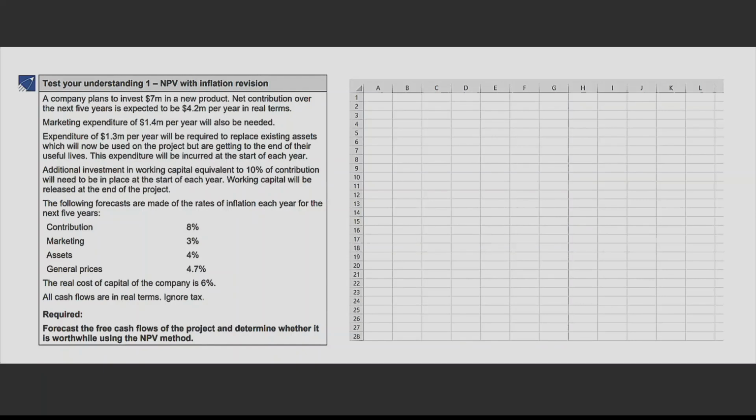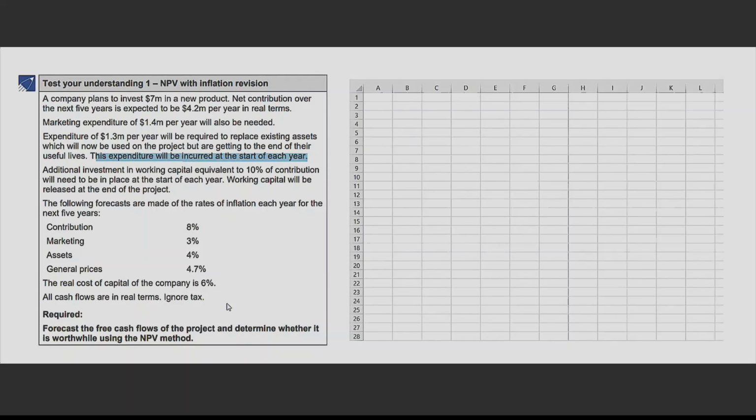After 1 year from this point, the first inflation will apply. The first return will also come. So if I take this point 0, let's suppose this point 0 is 1st January. That means on 31st December, you are going to receive your first contribution. You are going to incur your expenses. But the initial investment will happen today. This investment in the asset, which they were mentioning here, they were saying that it is going to be incurred at the start of each year. That means this is going to be incurred right now.